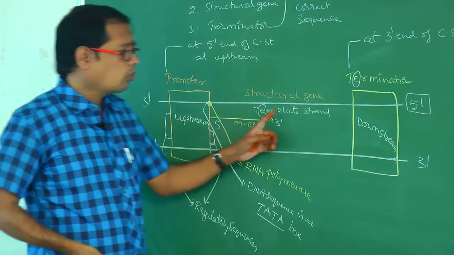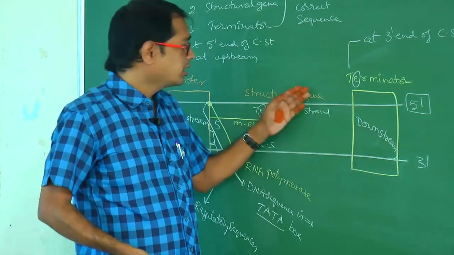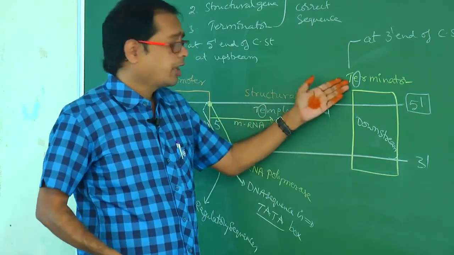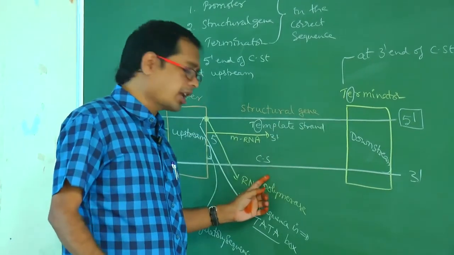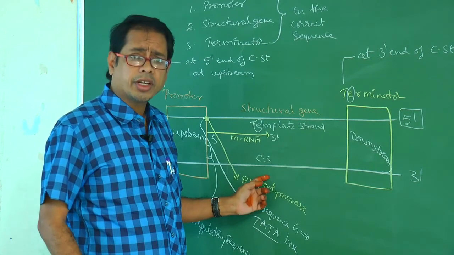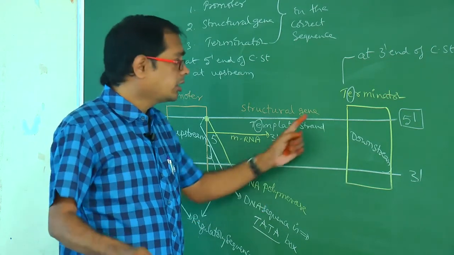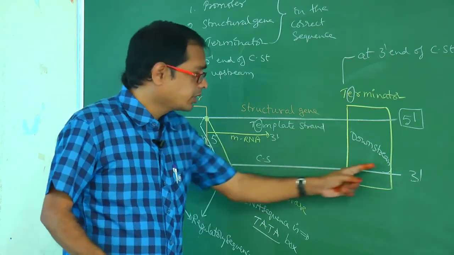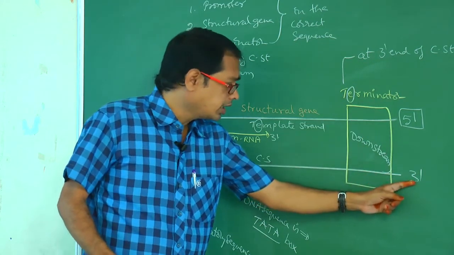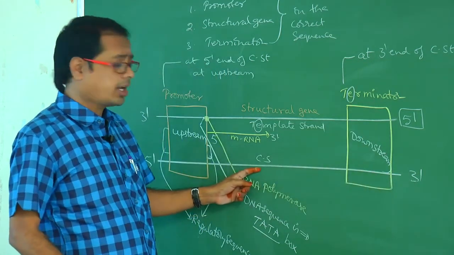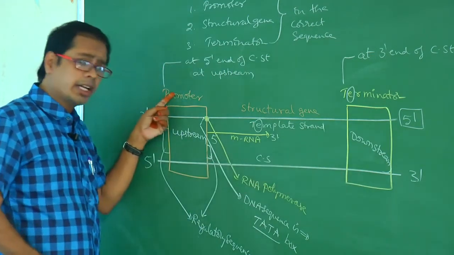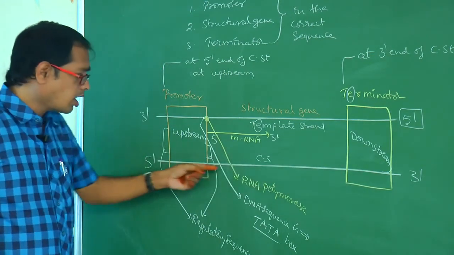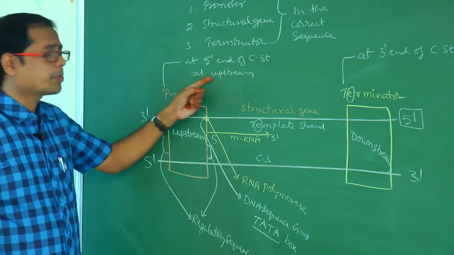One key point, my dear students. The terminator is located, we have to say, with respect to the coding strand. All these are with respect to the coding strand. Terminator is located at 3' of the coding strand at downstream, and promoter is located at 5' of the coding strand at upstream.